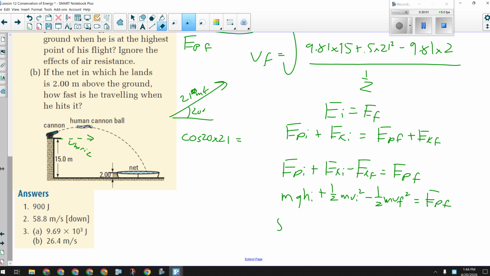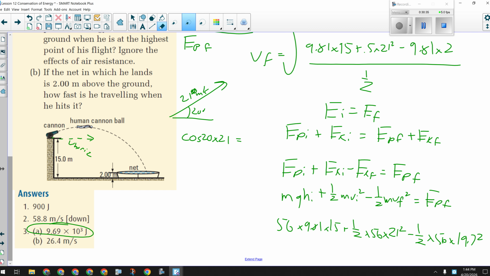So 56 kilograms times 9.81 times 15 plus 1/2 times 56 times 21 squared minus 1/2 times 56 times 19.7 squared, and that will give me the energy, which is right here, 9.69 times 10 to the 3 joules.